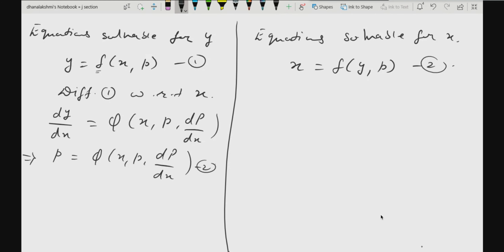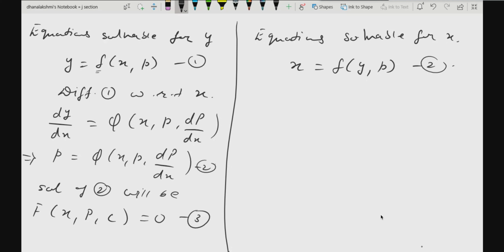But this is a differential equation of first order, first degree in p. Its solution, 3, will be a function with the independent variable, dependent variable and a constant. Is it true or not? Yes, ma'am. Okay. Now what you have to do, you have to eliminate p between 1 and 3.